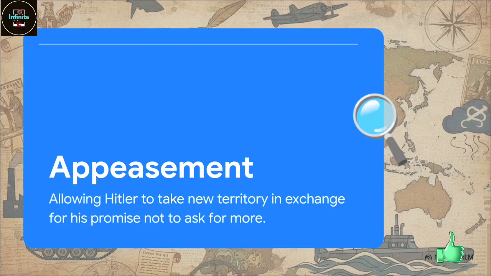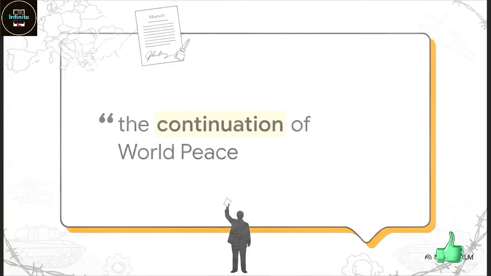Essentially, Hitler would say, "Hey, I want that territory," and the Allies would say, "Okay, fine, you can have it, but you have to promise not to ask for anything else." They just handed him whatever he wanted to avoid starting another war. This delusion totally peaked when Hitler demanded the Sudetenland in Czechoslovakia. The Allies held a big meeting in Munich, a meeting, by the way, that Hitler wouldn't even let Czechoslovakia attend.